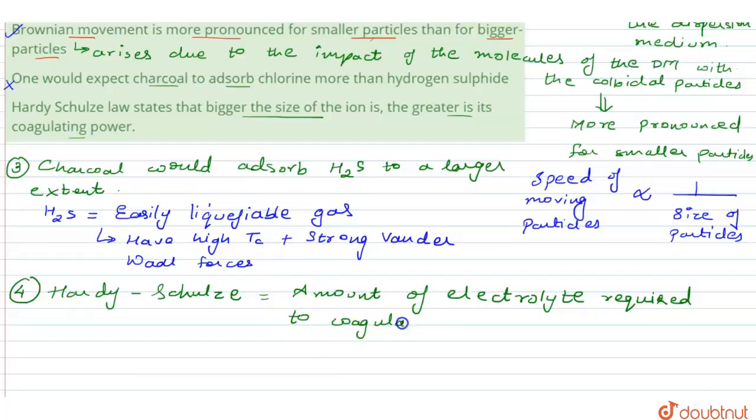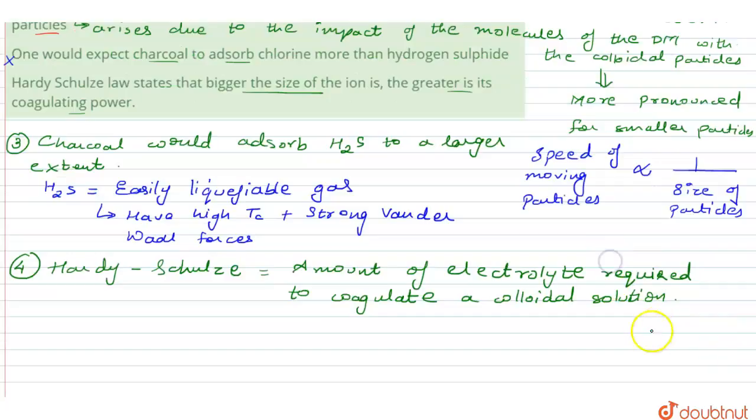There are many factors upon which this coagulation depends. For instance, considering the charge, the valency part, we would always say that the greater the valency, the more the coagulation. Similarly, the smaller the size, the more the coagulation.